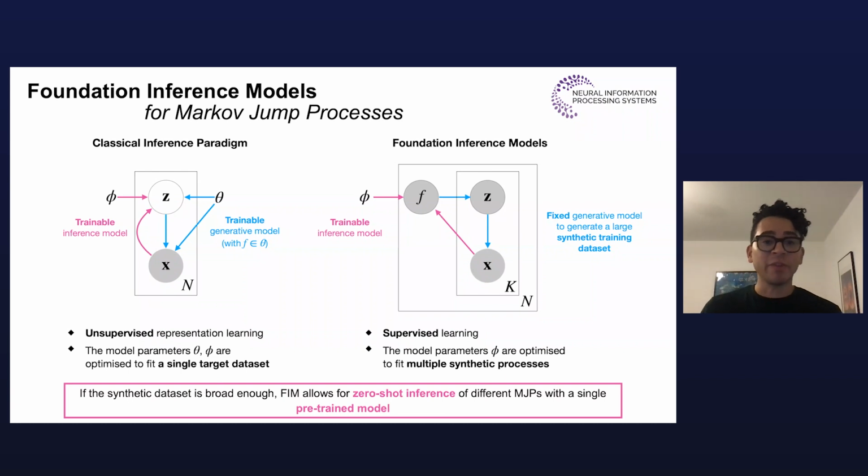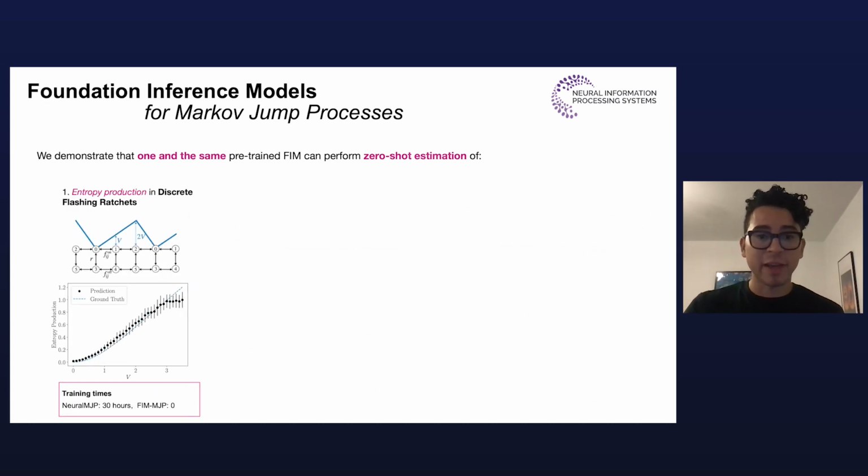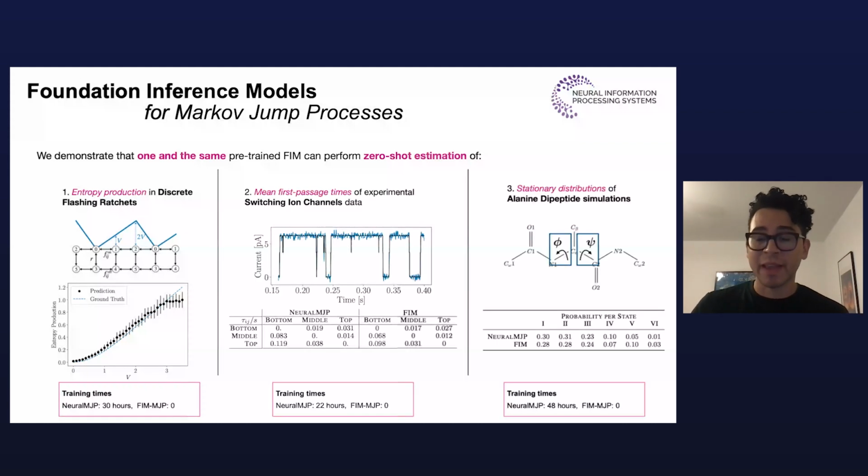And indeed, we demonstrate that one and the same pre-trained model can perform zero-shot estimation of entropy production rates in systems that break time reversal symmetry, mean first passage times of experimental switching ion channel data, or stationary distributions from molecular dynamics simulations. And in this slide, I show you the training times of a state-of-the-art baseline as compared to the zero training times of our pre-trained model, which actually performs on par with the baseline.